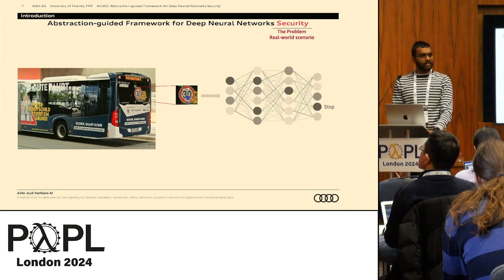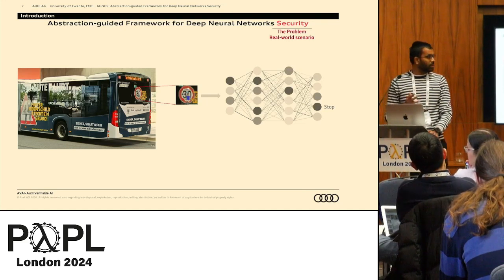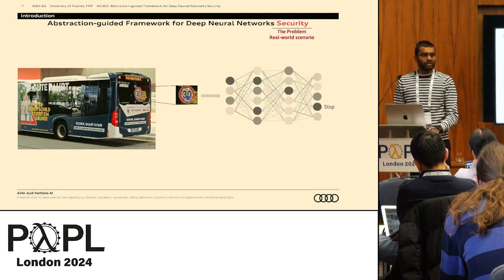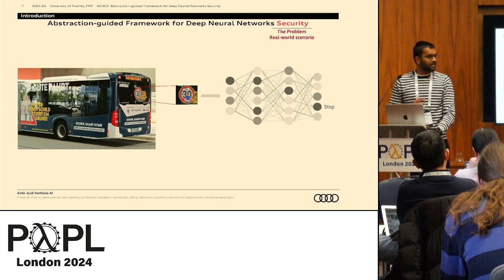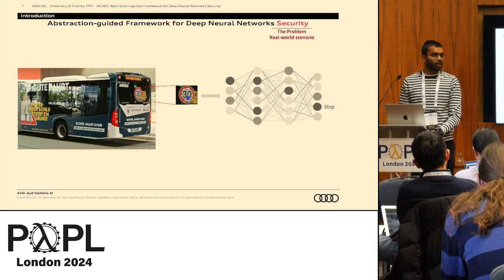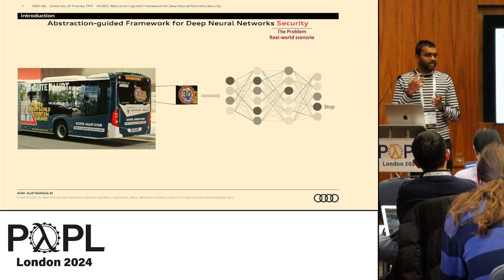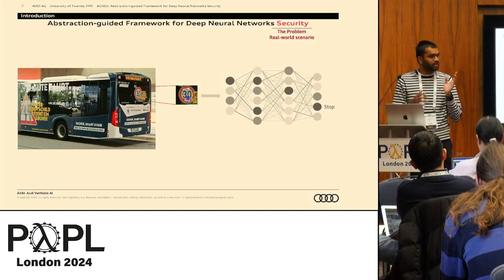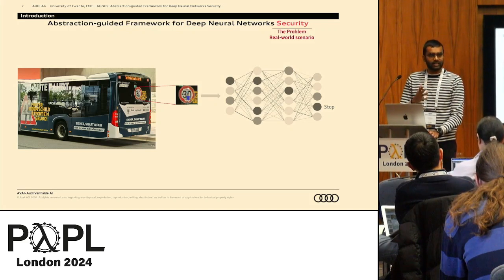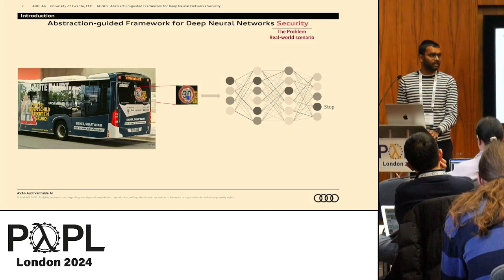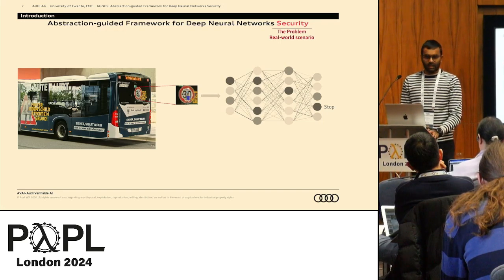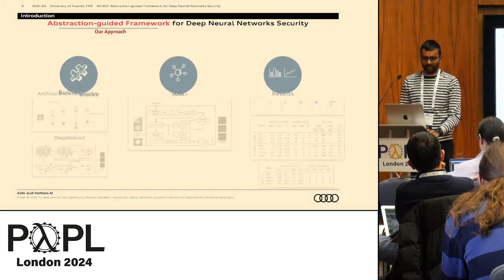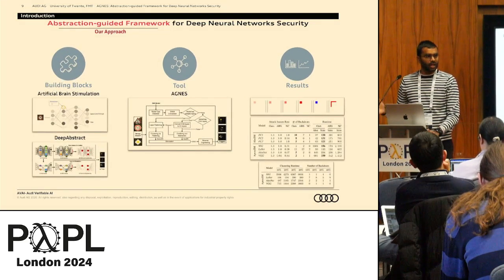One of the real-world scenarios: this is the bus from Ingolstadt, the city where I'm working. So this kind of traffic sign on the bus as an advertisement can lead to wrong predictions. First of all, it's detecting that as a traffic sign, but then it is predicting something entirely different because of some disturbance on the image. And this can lead to some accidents that were not foreseen.